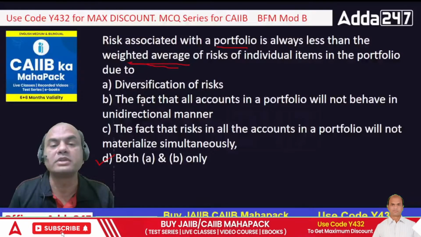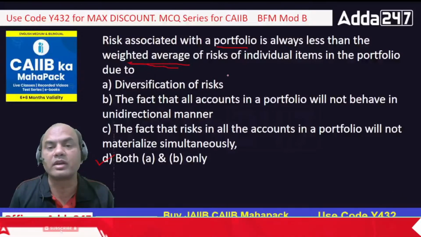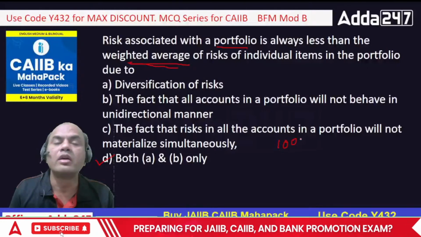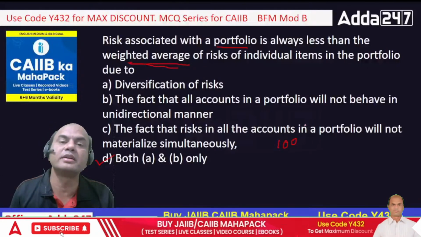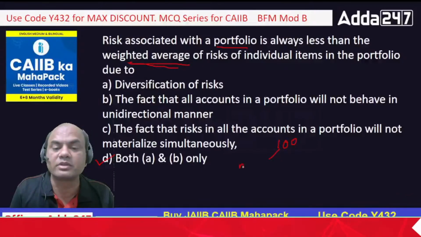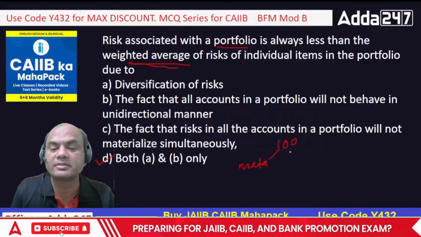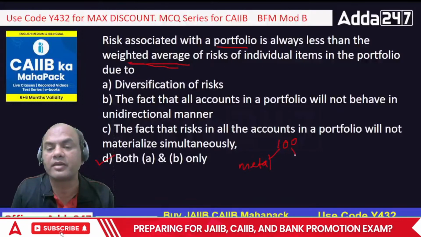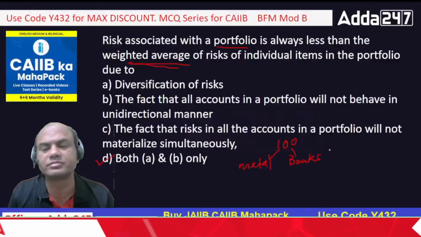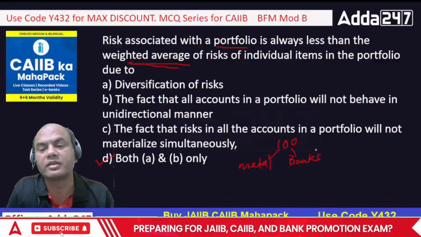Why? Because diversification of risk means what? If I purchase, let's say, 100 stocks, all 100 stocks won't be in the same category. Some I'll purchase metal stocks, some I'll purchase banking stocks, some I'll purchase some other stocks, it can be various others, FMCG stocks.